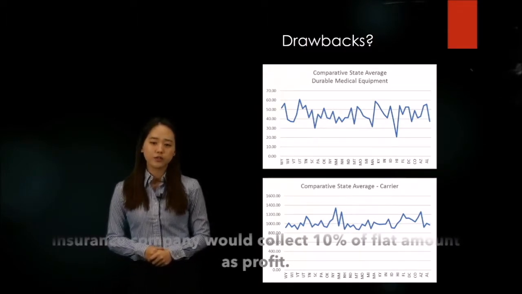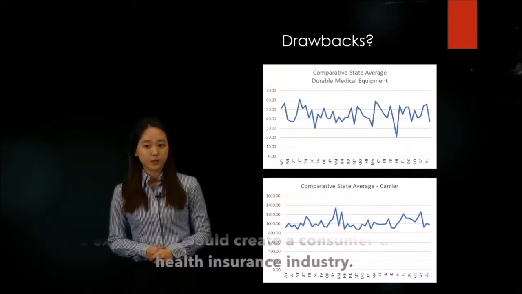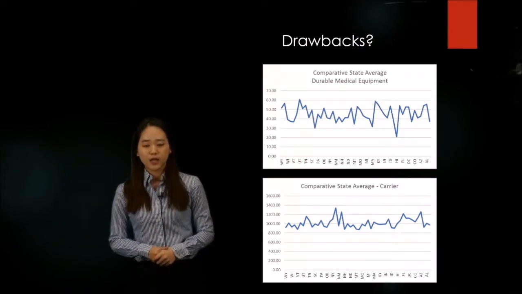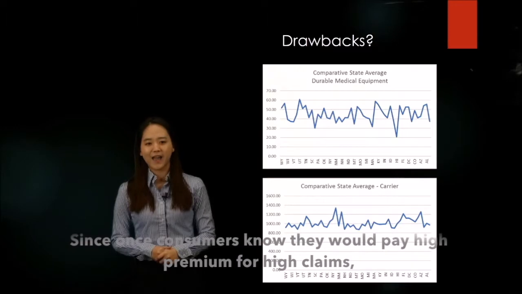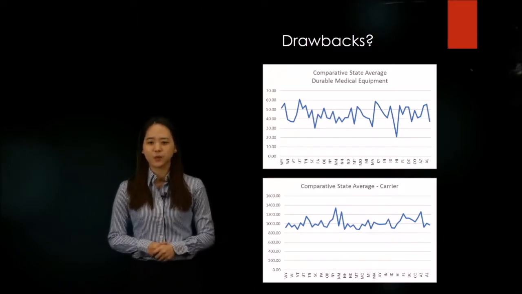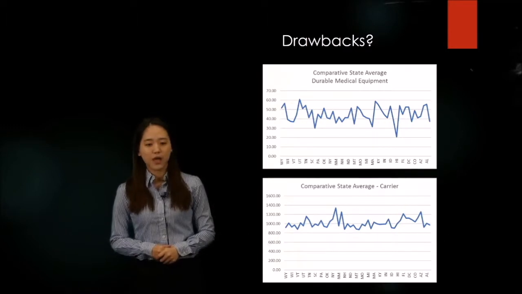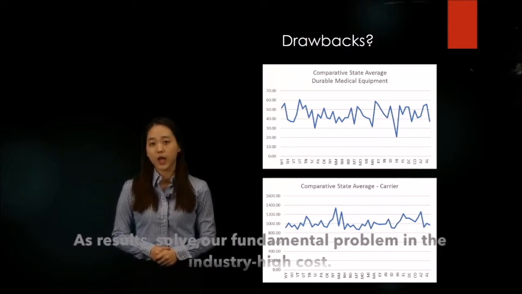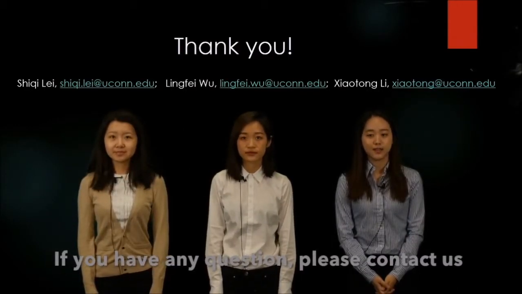The insurance company will also collect 10% of the flat amount as profit. We expect this will create a consumer-directed health insurance industry. Since once consumers know they will pay high premiums for high claims, they will have incentives to compare costs across different hospitals. As a result, we solve a fundamental problem in the industry: high cost. If you have any questions, please contact us.